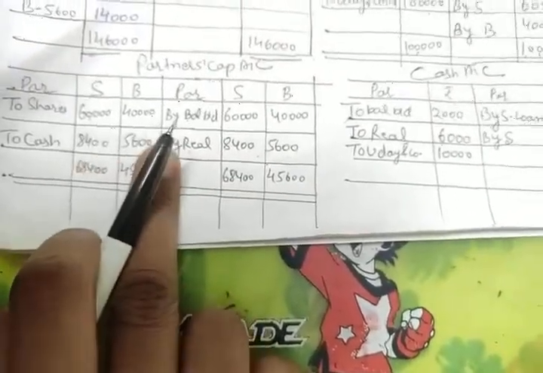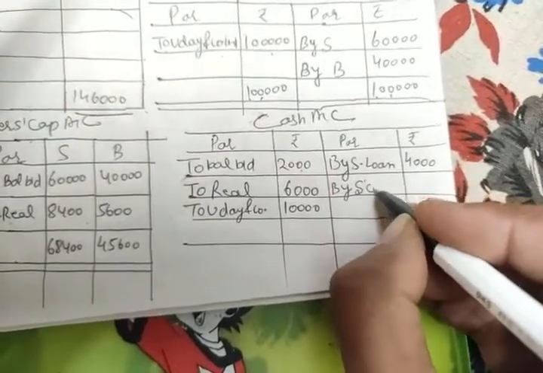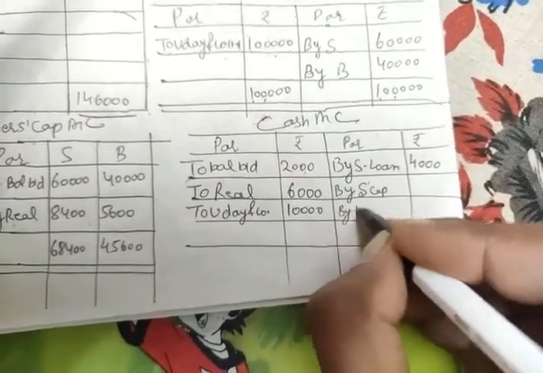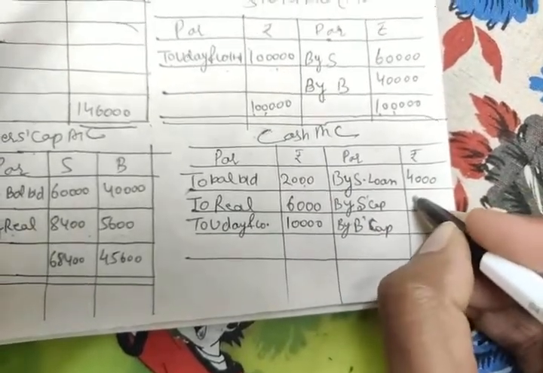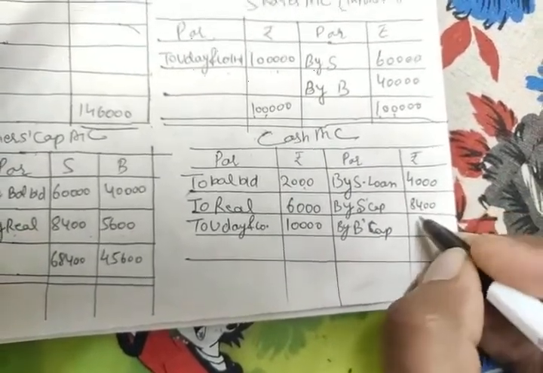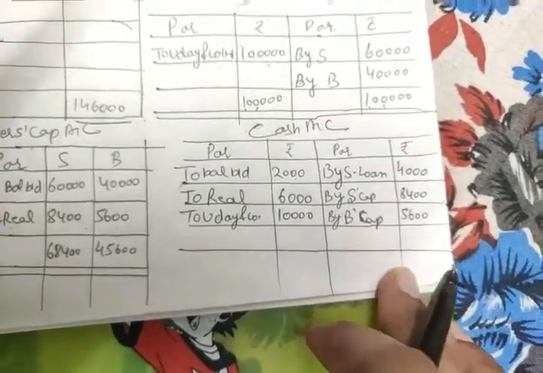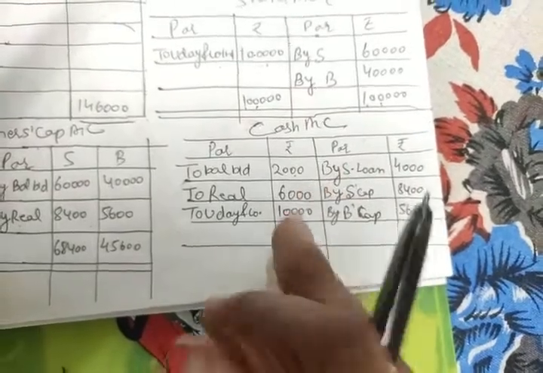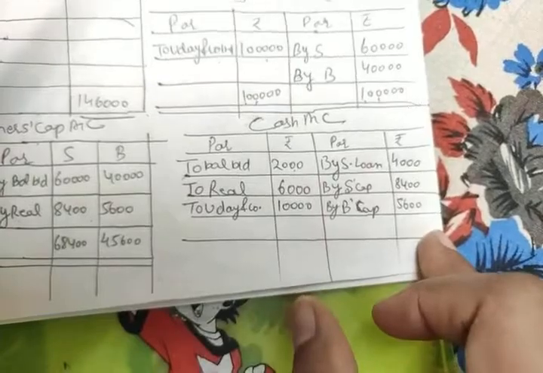If we check the partners' capital account, 8,400 plus 5,600. So take that counter entry, by S's capital account and by B's capital account. To Srinivasan we have given the cash 8,400, and to Baswaraj we have given the cash 5,600. And as I told you in the last class also, make sure that the cash account balance tallies on both sides, your debit and credit side. You balance tally, then only you can say the solution is correct.